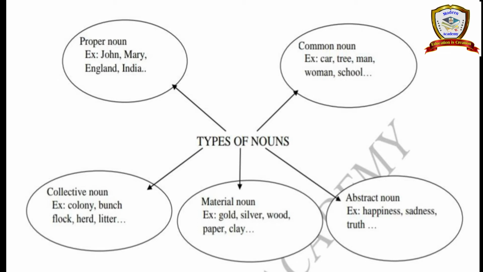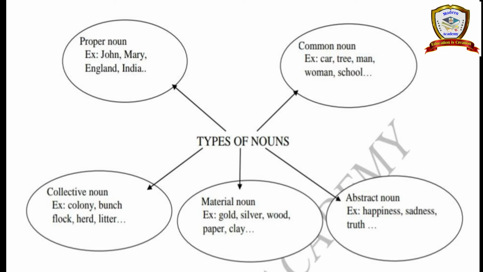So that tree is a common noun. For example, car. We have many kinds of cars, many varieties of cars are there. Here we are saying car normally, so that car is a common noun.